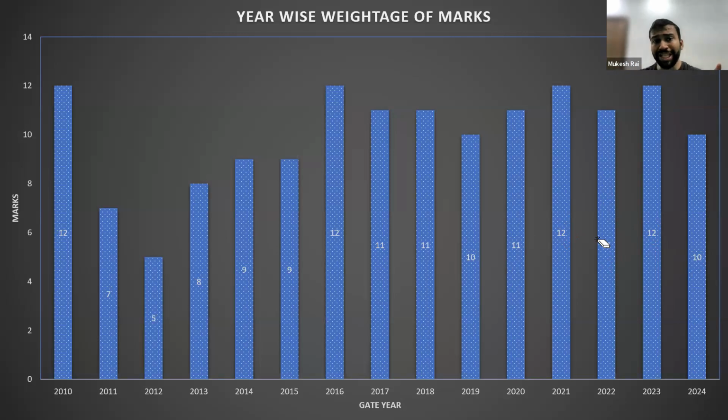Now, if we want to see the year-wise weightage of environmental engineering, in 2024, a 10 marks question had been asked from this portion, and that is the average weightage of both the shifts. Similarly, in 2023, a 12 marks question had been asked. In 2022, 11 marks. In 2021, 12 marks. So, we can say that on average, the marks covered from this portion is 10 to 12 marks, which